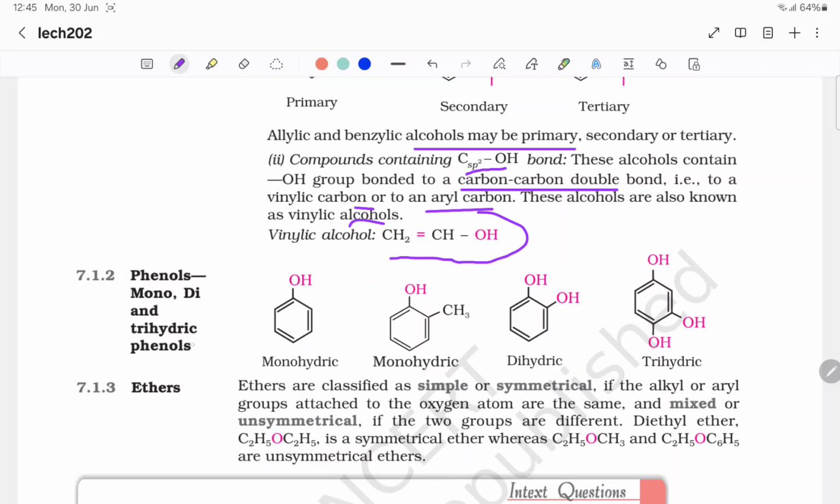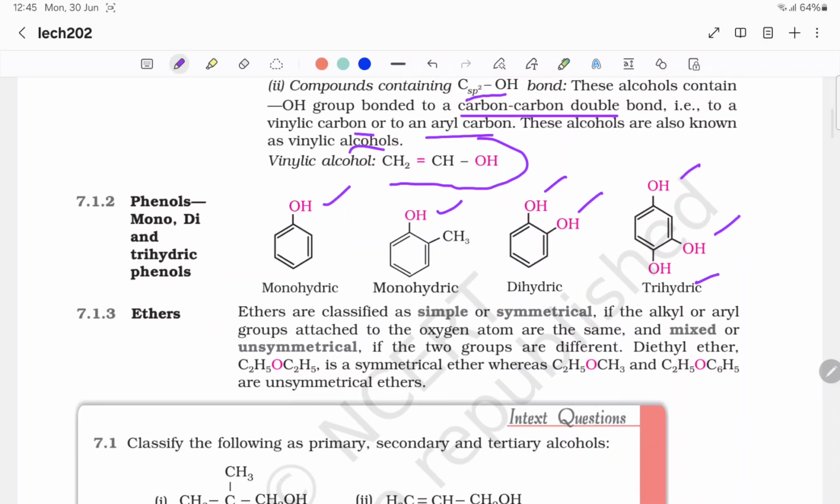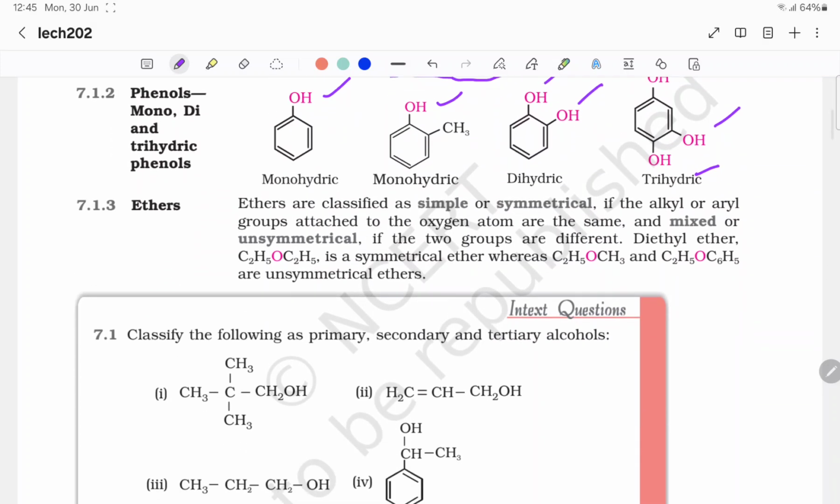Phenols: mono, di and trihydric phenol. This is monohydric phenol. This is dihydric because of 2 OH groups. This is trihydric because of 3 OH groups. Next is ethers. Ethers are classified as simple or symmetrical if the alkyl or aryl groups attached to the oxygen atom are the same, and mixed, or unsymmetrical, if the two groups are different.